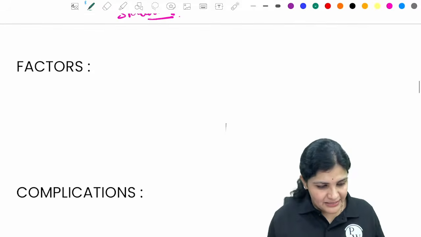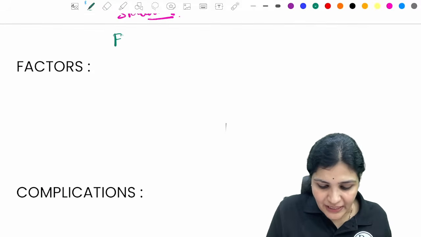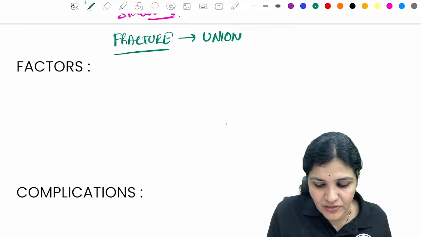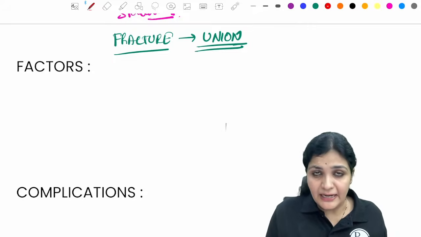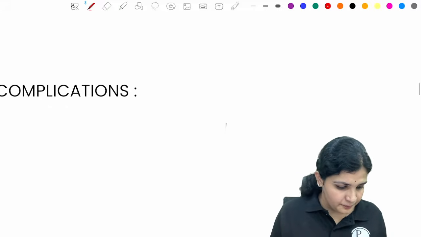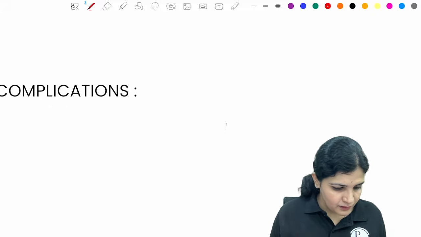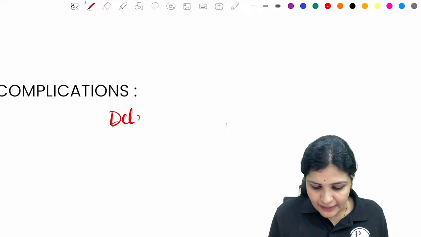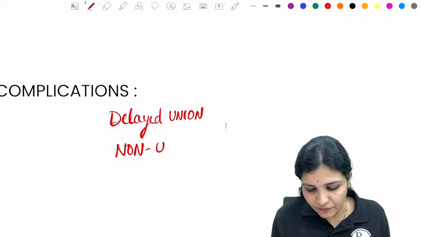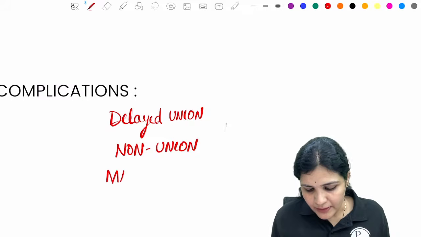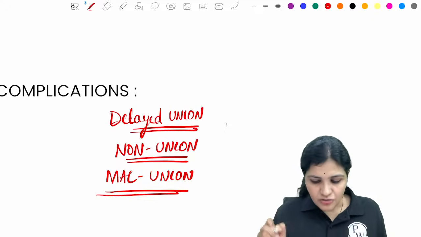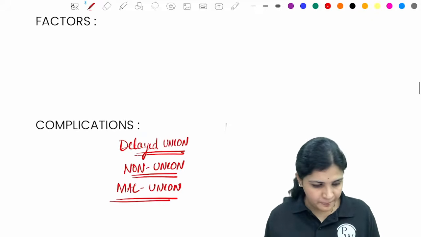And now there are factors. Fracture healing will result in what? Union. We said, right? But sometimes there are certain factors, and then there will be a complication of this union. The complication is called a delayed union, or a non-union where no union is formed, or a malunion where there is a malalignment of the union, right? So these are the complications of fractures.